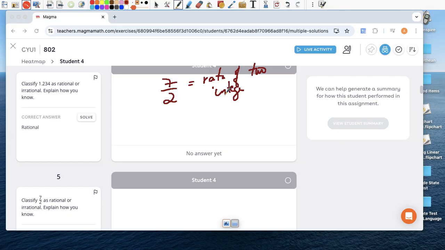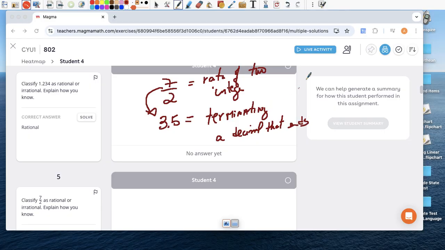Or if you want to talk about 3.5, if you change 7 over 2 to 3.5, 3.5 is a terminating decimal, right? It's a decimal that ends. You can use these two as reasons to say that it's rational.